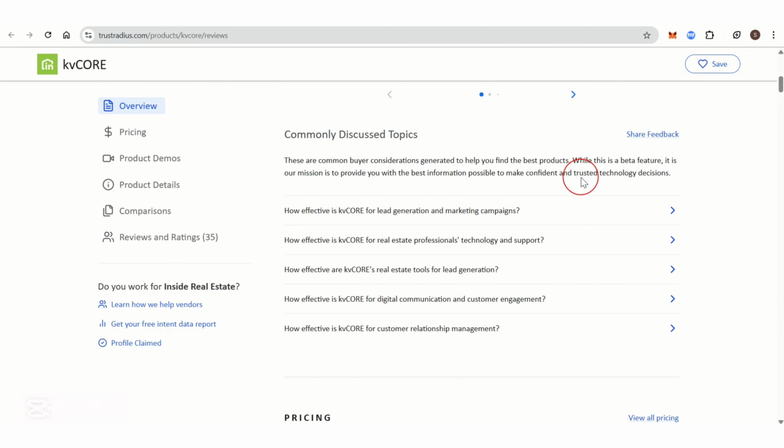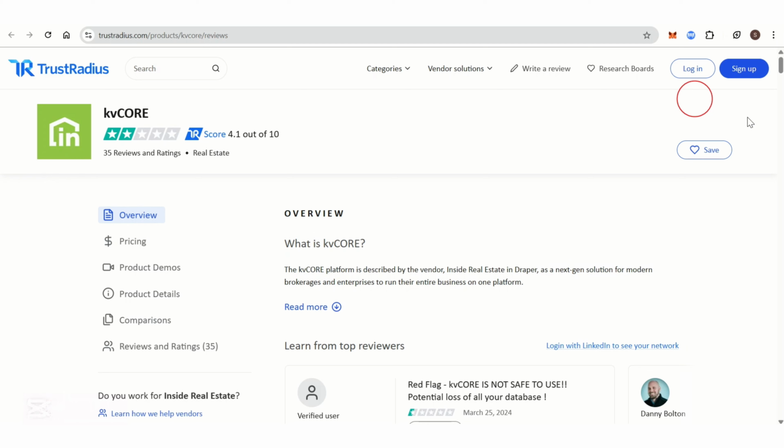The strengths of KiwiCore are that it is suitable for large teams and brokerages, an all-in-one platform with extensive features, and detailed analytics and team performance tracking. The weaknesses of KiwiCore are a steeper learning curve due to complex features. Some users find the interface outdated and clunky, and there are reports of slow response times and unresolved issues. KiwiCore is best for large brokerages and teams requiring a scalable, comprehensive platform with advanced lead management and reporting capabilities.